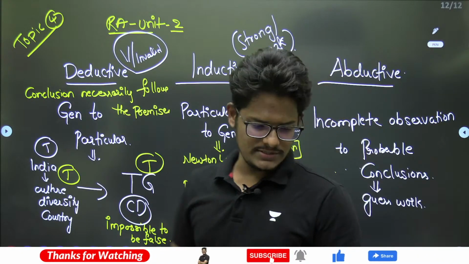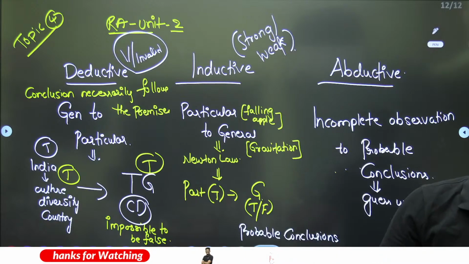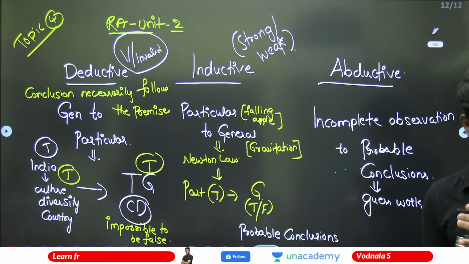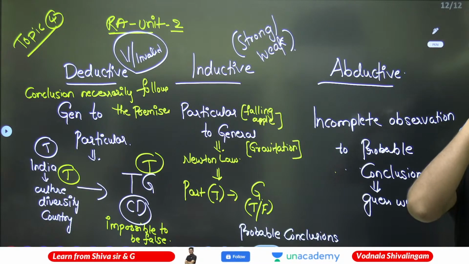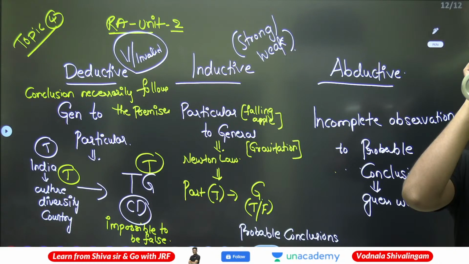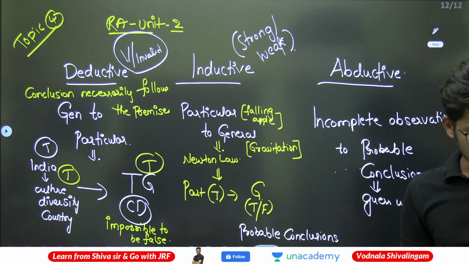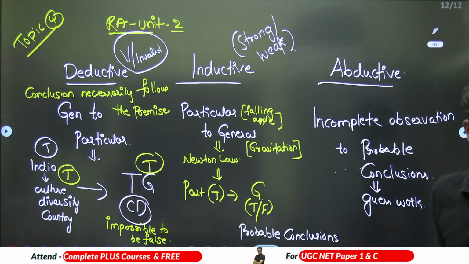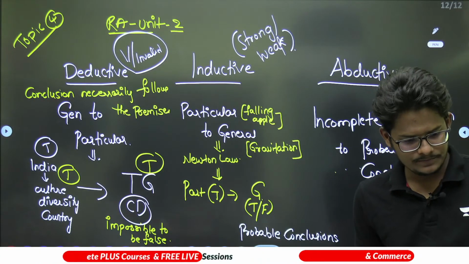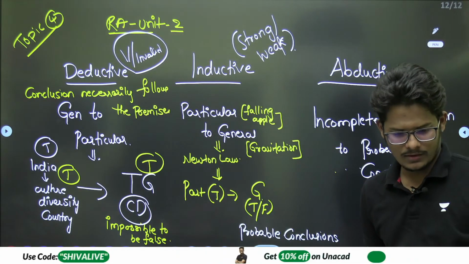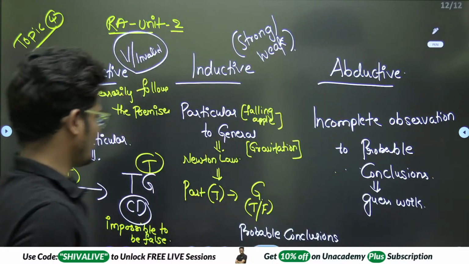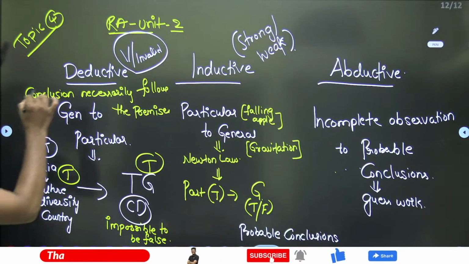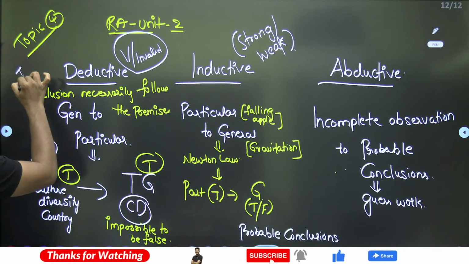Any other point which we missed out? Another most important point which is added by Rowdy: deductive will start from the theory.